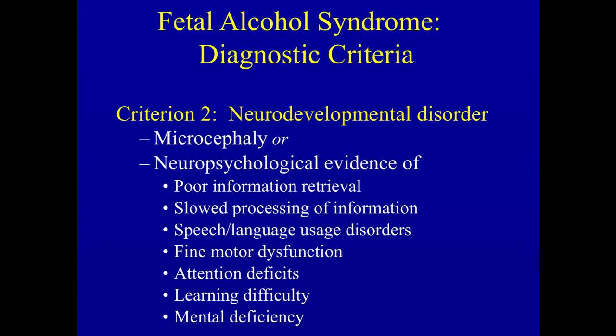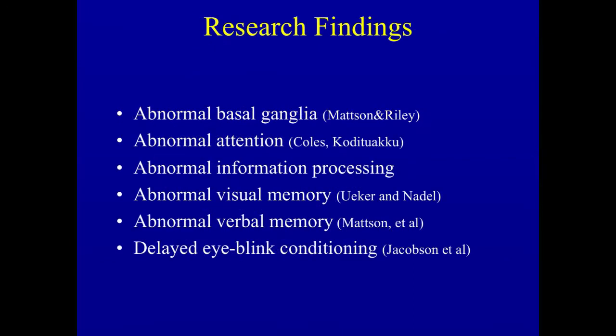and even in some cases, frank intellectual disability. We already talked about some of the structural differences observed in fetal alcohol syndrome, and these structural differences have functional consequences. So we talked about the basal ganglia and how they affect movement. Claire Coles and Piyadasa Kodituwakku have looked at issues of attention, that there have been issues in information processing, visual memory, verbal memory. The Jacobsons at Wayne State University have done remarkable work in terms of what's called eye blink conditioning and the difficulty that affected individuals have with state regulation.